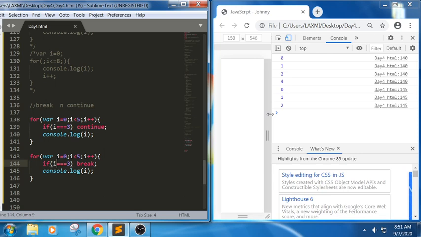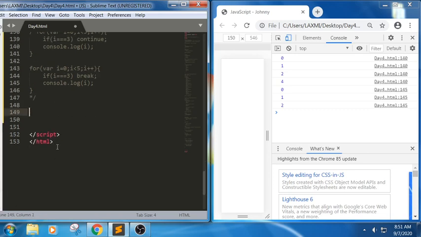Now based upon these concepts, can we write a small snippet so that we can wind up what we have learned? Continue will skip that particular value and execute the remaining statements until the condition is met, whereas break, when it meets a particular condition, will stop there itself and not execute the remaining statements. Now let us solve a simple use case implementing all the concepts we have covered, using the condition statements, the looping statements, and the jump or transfer statements.